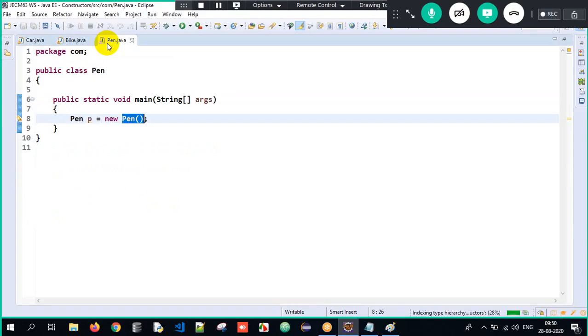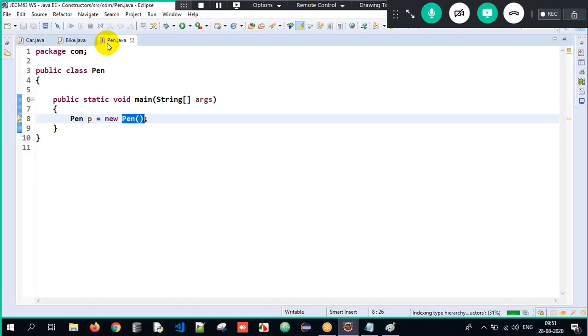But in the third instance, I create an object of pen. And when we create an object of pen, simultaneously, what happened over here? I have to invoke the constructor. But there is no explicit constructor at all, right? If there is no explicit constructor present inside my class, then there is a person called the compiler.